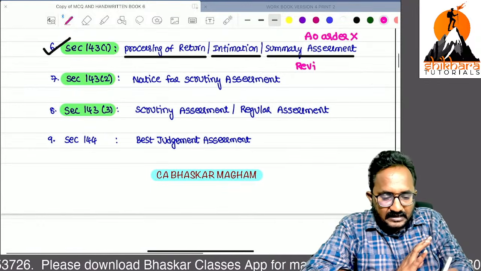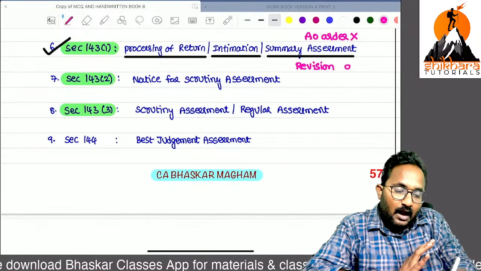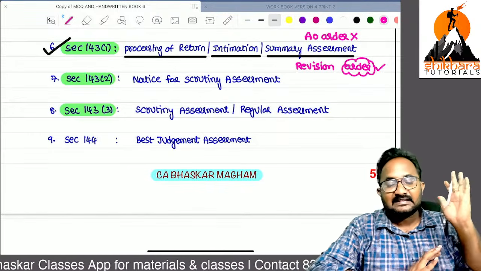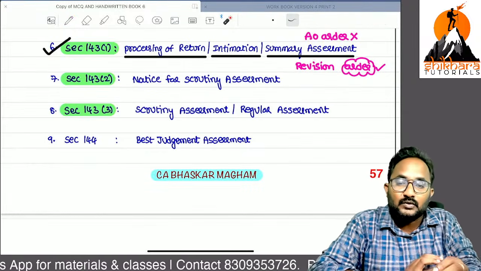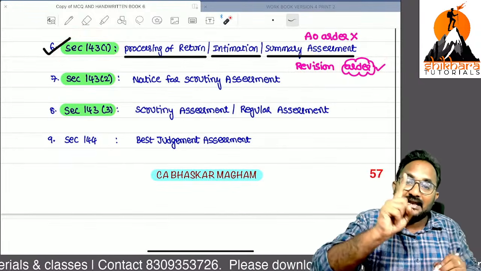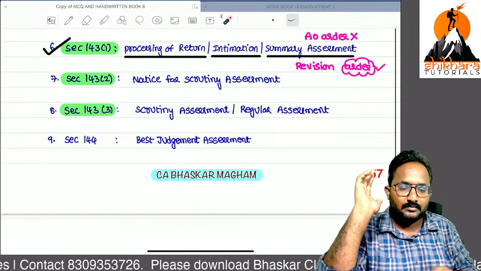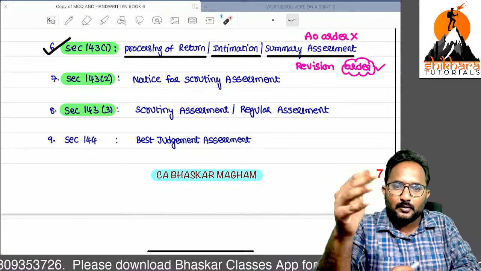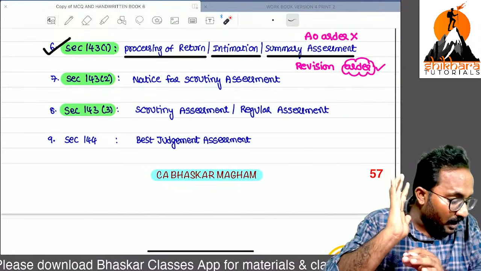For the purpose of doing the revision order under section 264, 263, yes, it can also be treated as an order. Generally, it is not an assessment order. For the purpose of conducting the revision under section 263, 264, for that purpose, we can treat this 143.1 intimation also as an order. A 7-mark question, that is in previous attempts, remember. Generally, it is not an assessment order. It is not an assessment procedure also, to be honest. But for the revision purpose, we can treat it as an assessment order only.